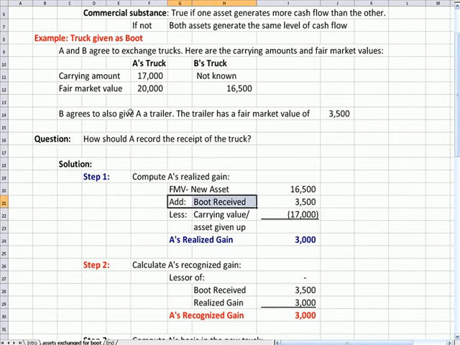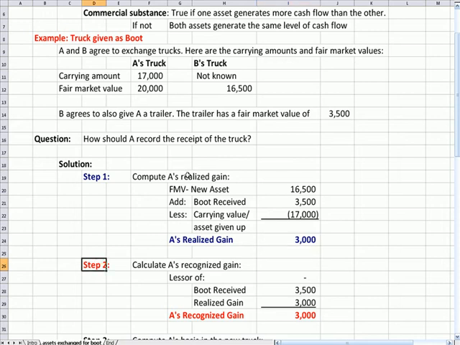We're going to add in the boot, the fair market value of the truck that B paid to A, that's $13,500. And we're going to subtract what A gave up, which is the carrying amount of the old asset. And so we see that A has a realized gain, if I add those three up, of $3,000.